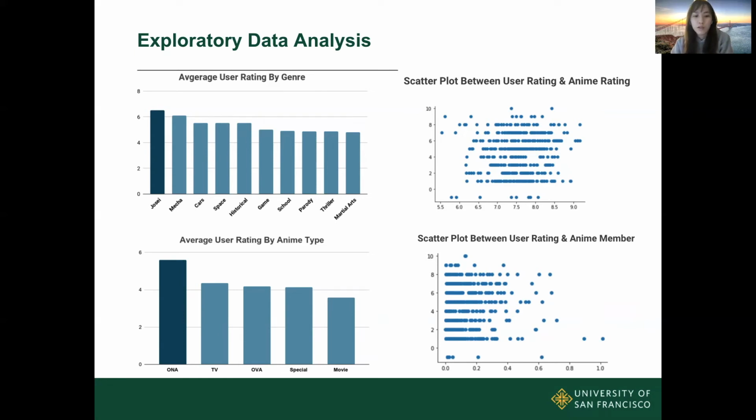The scatter plot between the personal rating and the existing rating suggests that this user's rating is not biased by the reputation, so the existing rating doesn't seem to correlate. And this user seems to have a preference for a specific anime type, which is ONA. And finally, again, the scatter plot between rating and members doesn't suggest a strong correlation. Whether it's a well-known or less known anime, it wouldn't have a huge impact on the rating.